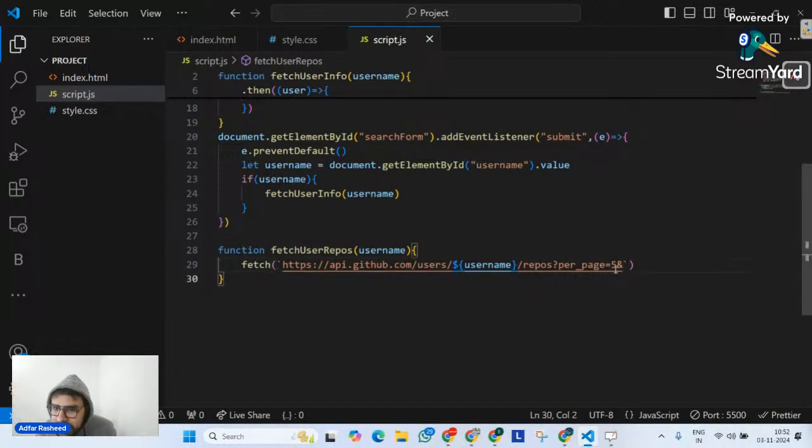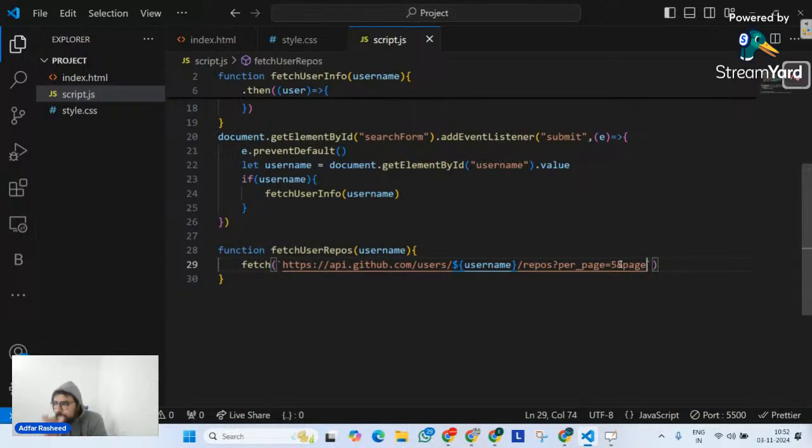Don't you think per page is a static value? But if I talk about this page argument, this is a dynamic value. Because now when I click on one button, it should display me the first 5. When I click on 2 button, it should display me the second 5. When I click on 3 button, it should display me the third 5. So this per page is always 5. It's static in nature. We have set it to 5. It will always be 5.